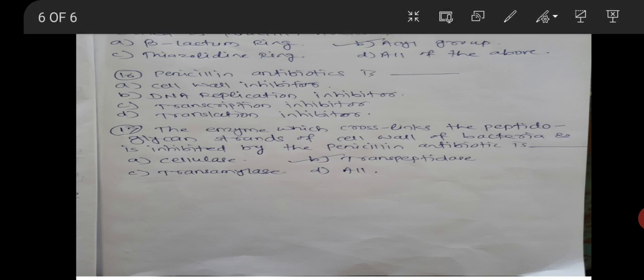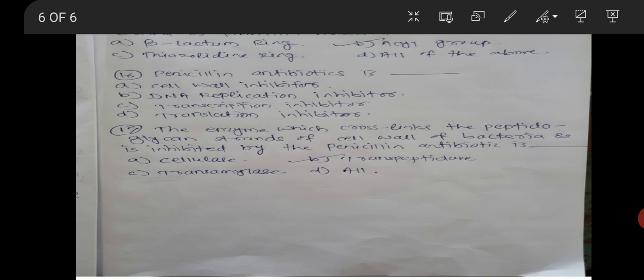See question number 16. Penicillin antibiotic is option A, cell wall inhibitor; option B, DNA replication inhibitor; option C, transcription inhibitor; and option D, translation inhibitor. These penicillin antibiotics are cell wall inhibitors because they inhibit the cell wall of bacteria, and in turn they inhibit the growth of bacteria. So the correct option is option A.